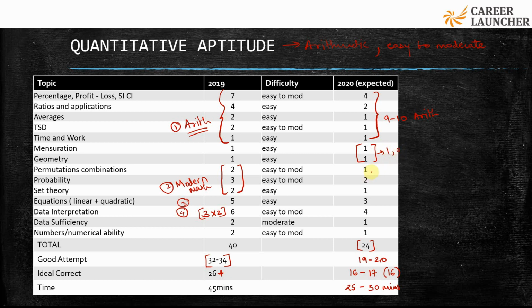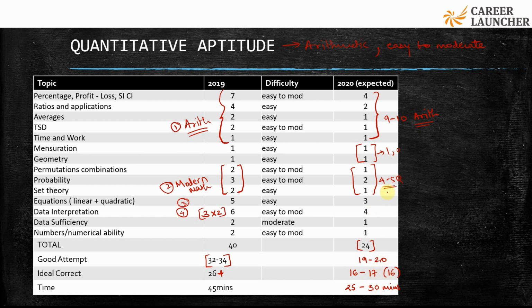Whereas modern math would again hold some weightage. You'll have 4 to 5 questions on modern math and equations. I'm expecting you could have a single set of data interpretation of 4 questions instead of 2 sets. Data sufficiency and numerical ability could disappear, or you could have 1 or 2 questions from any one of these areas. So the most important remain arithmetic and modern maths for SET. The expected score we are targeting should be 16 to 17, and we should be able to do that in 25 to 30 minutes.